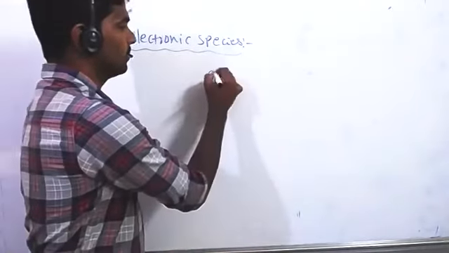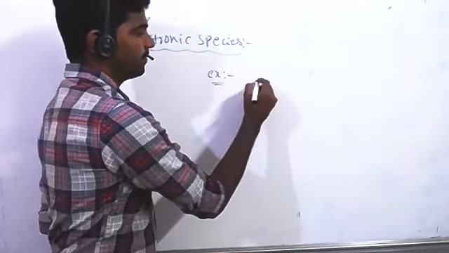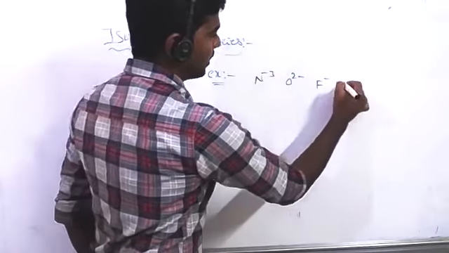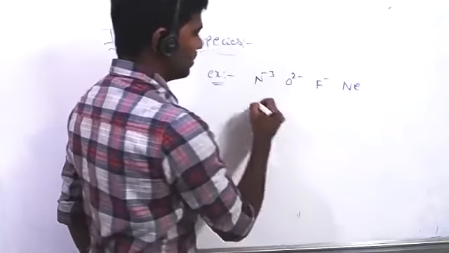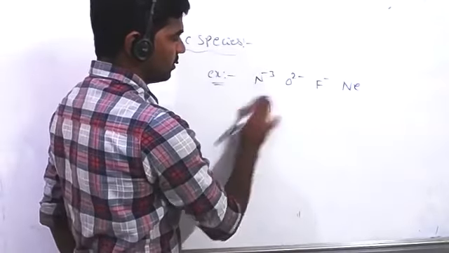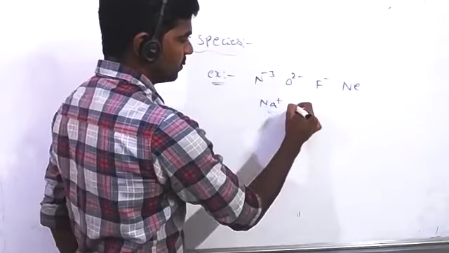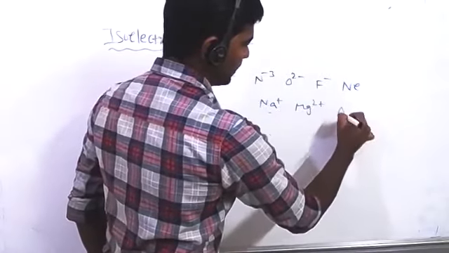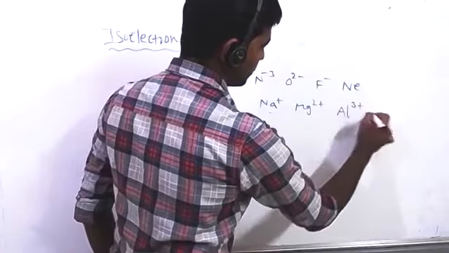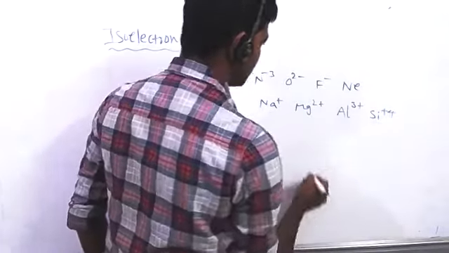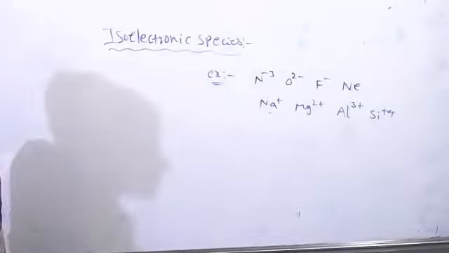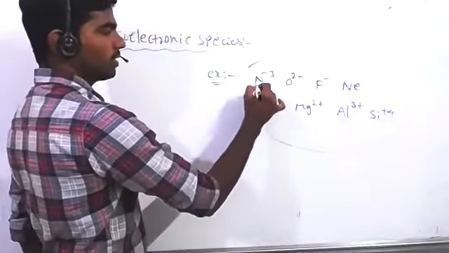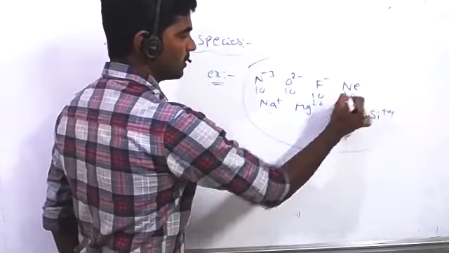For example, N3 minus, O2 minus, F minus, and Ne, Na plus, Mg2 plus, Al3 plus, Si4 plus. We can call all of these isoelectronic species because all these species have the same number of electrons, 10 only.